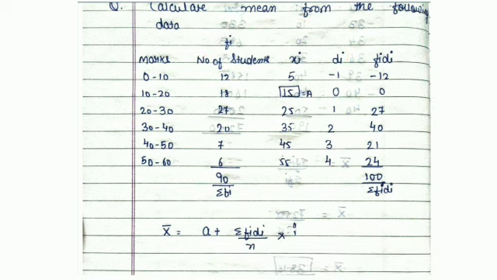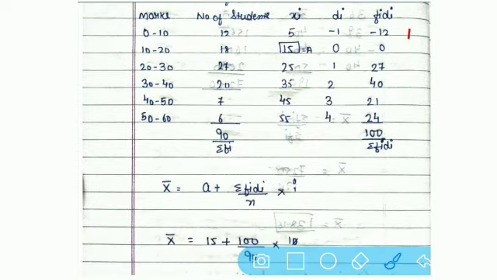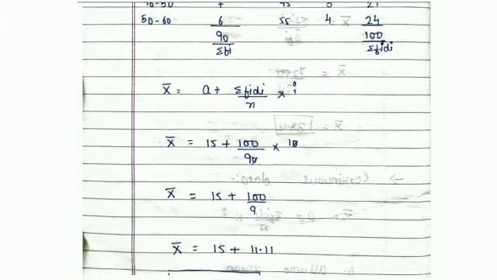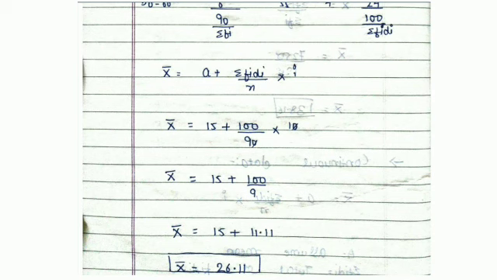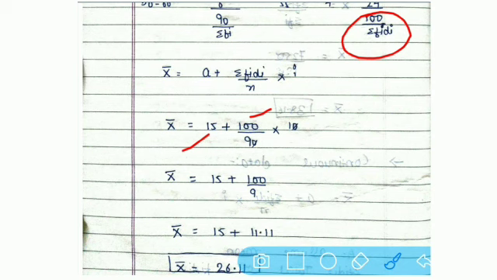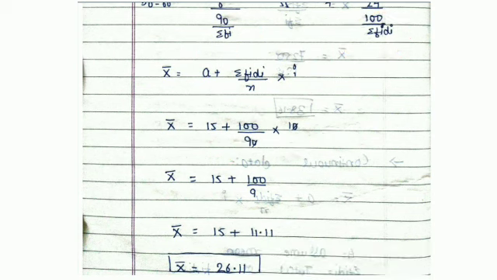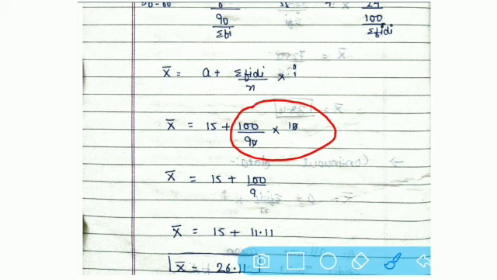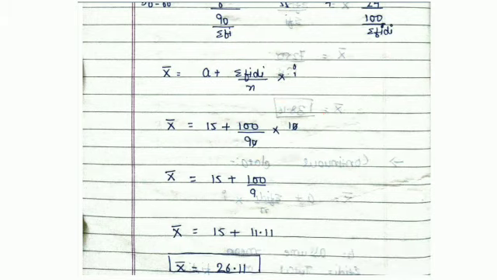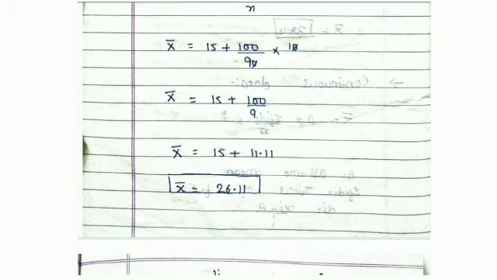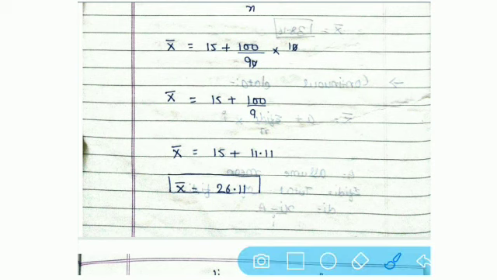So what we have to do? We have to put all these values now into our formula. A, our assumed mean, that is 15. Then sigma fi di equals 100, put it over here. Then total of frequency equals 90. Class difference equals 10. Now after putting all these values, you have to firstly solve this, that is 100 divided by 90 into 10. First of all solve this, that means firstly multiply then add. So our final answer over here is 15 plus 100 divided by 9, 15 plus 11.11. So our final answer is 6.11.